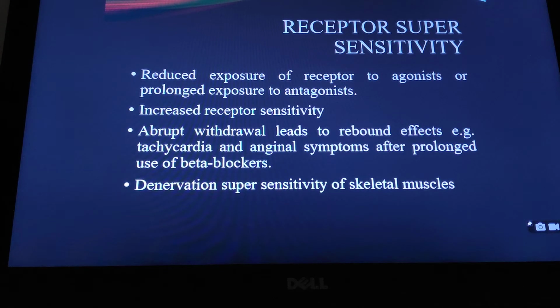On the same line, there is a phenomenon called denervation supersensitivity. In this case, if a skeletal muscle is denervated, the stimulation of that skeletal muscle by acetylcholine is higher compared to a normal muscle, because denervation causes more nicotinic receptors to be formed at the motor end plate of the muscle. So it indicates that once the receptors are devoid of the neurotransmitter or agonist for a long time, they become supersensitive and show a rebound phenomenon or supersensitivity phenomenon.